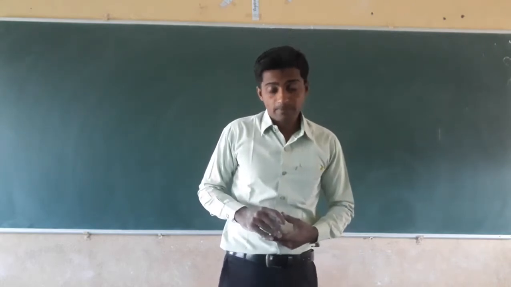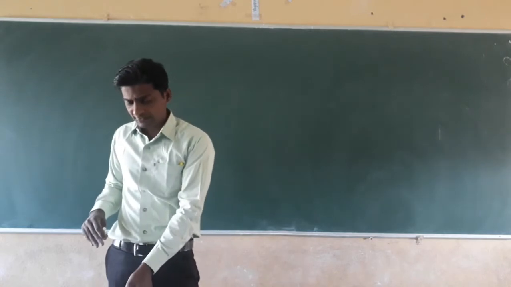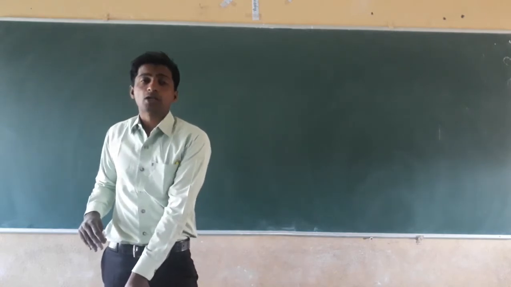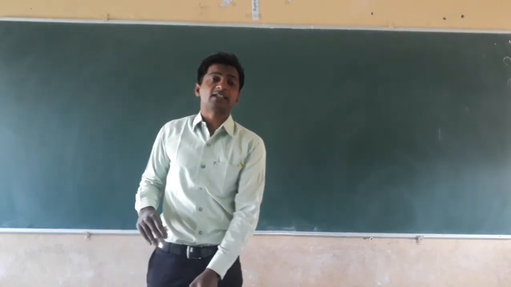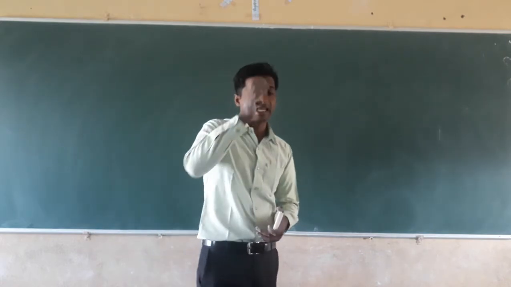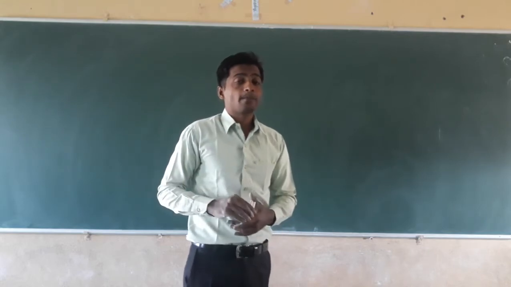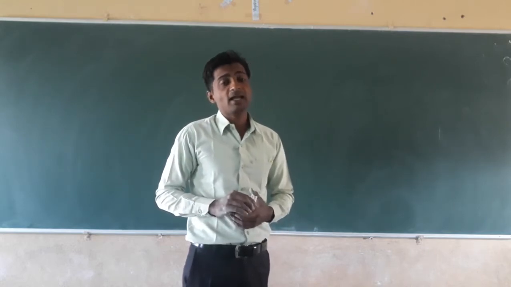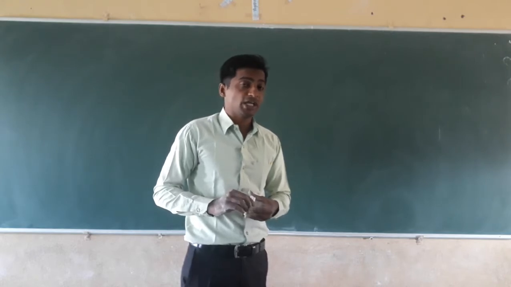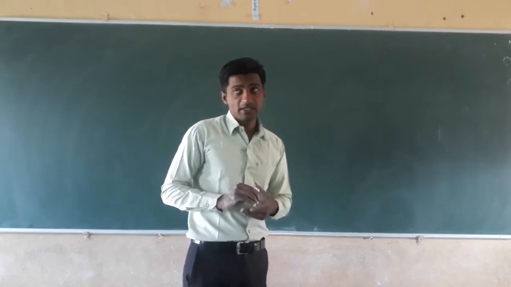Next, dear students, in plant tissue the dead cells are more. They are in the form of supportive cells, that's why they need very little energy. In animal tissue, all cells are alive, that is, active cells are there. That's why they need more energy. These are the differences that we studied in the previous class.